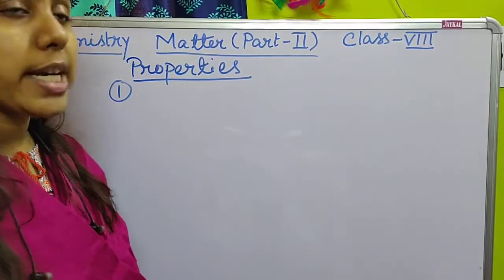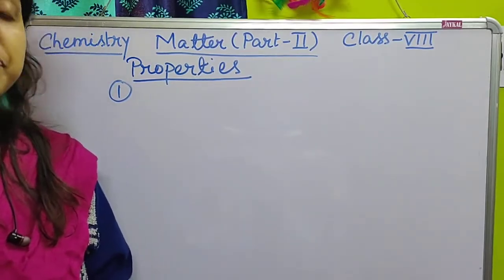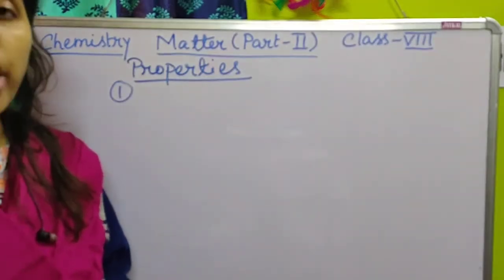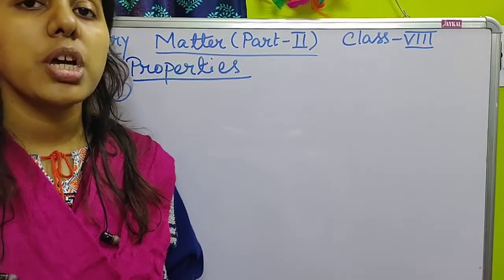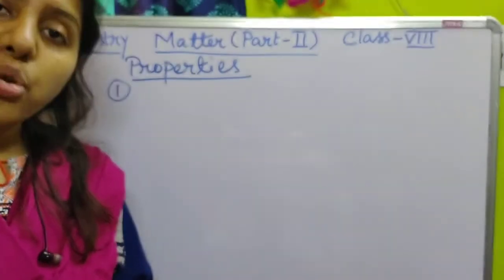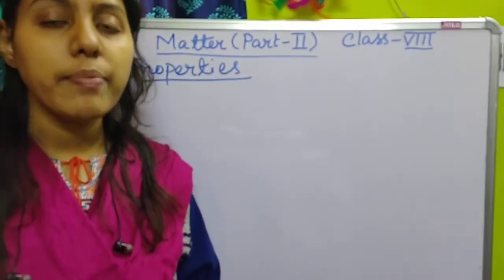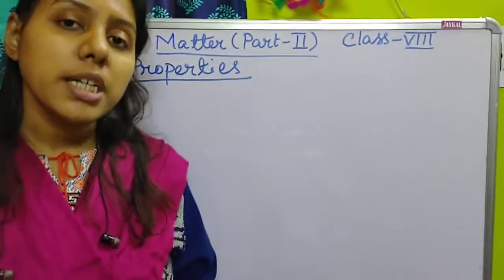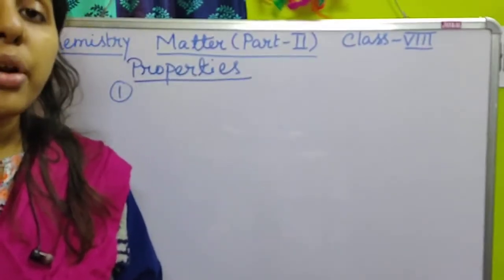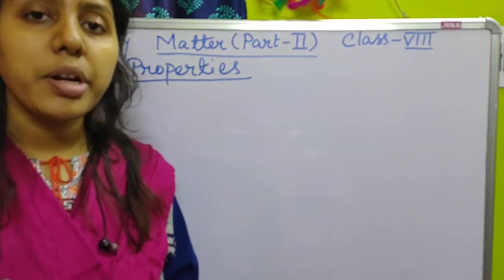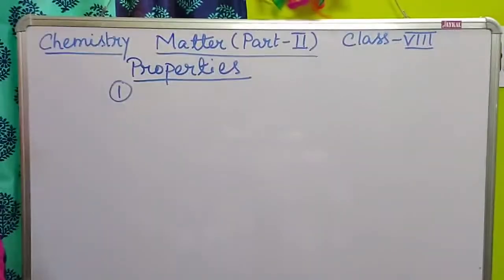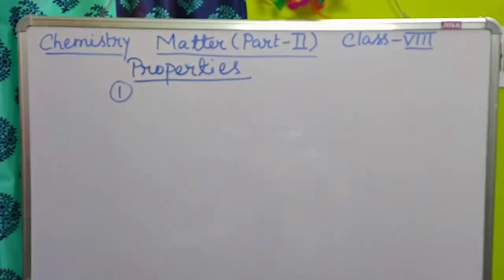The concept of atom was first given by the Indian philosopher Kanad, right? Already we have discussed. Kanad first gave the idea of atoms, and according to his concept, the name of atoms was first given as Parmanu, or Kana. After that, Dalton proposed Dalton's atomic theory regarding the atoms. So from then, the concept of atom was included. So the first property is matter